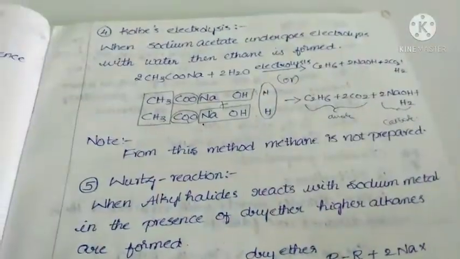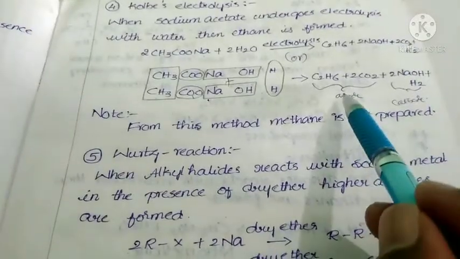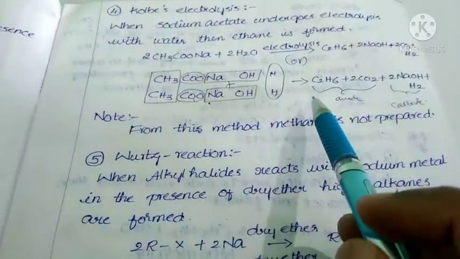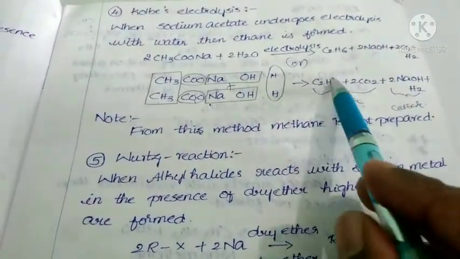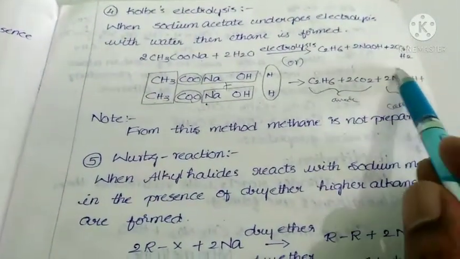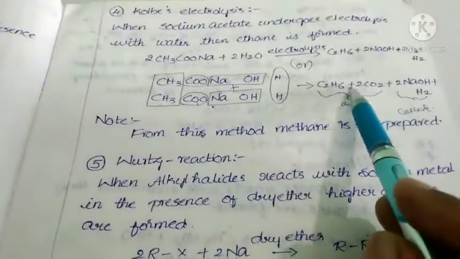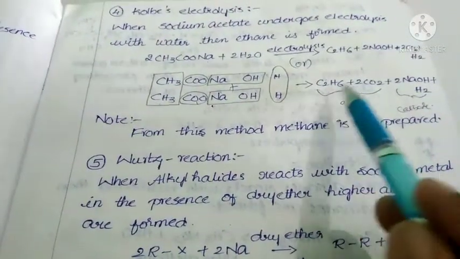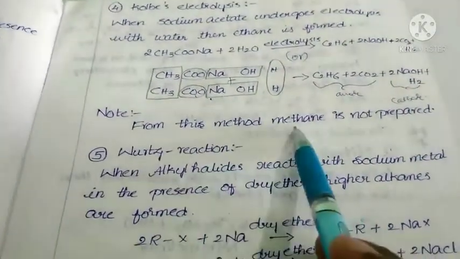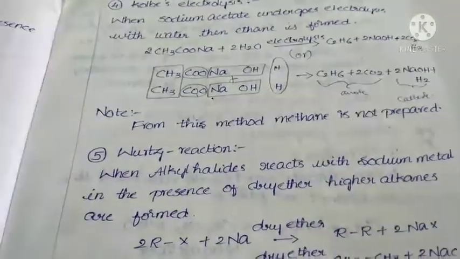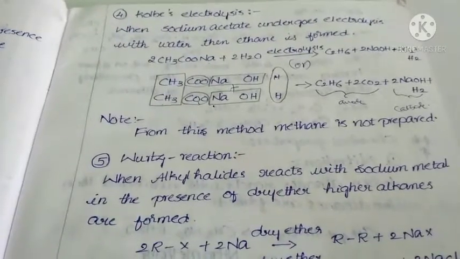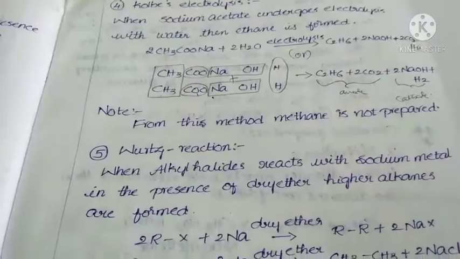Here one more important point is there. Electrolysis means you have to take electrodes, which are anode and cathode. At the anode, alkane and carbon dioxide are formed. At the cathode, NaOH and H2 are formed. From this method, methane cannot be prepared. So that is about Kolbe's electrolysis.